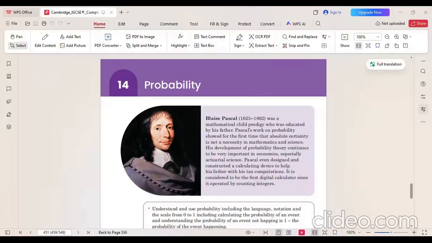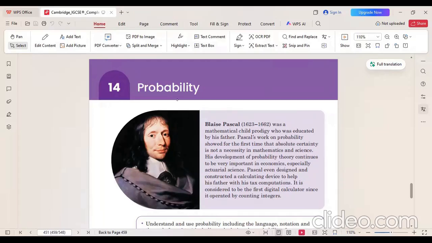In today's lecture, we are going to discuss chapter number 14, probability from your IGCSE mathematics. And this is a very important chapter related to your past papers and students' confusions as well, because most of the students have a lot of difficulties with this chapter 14.